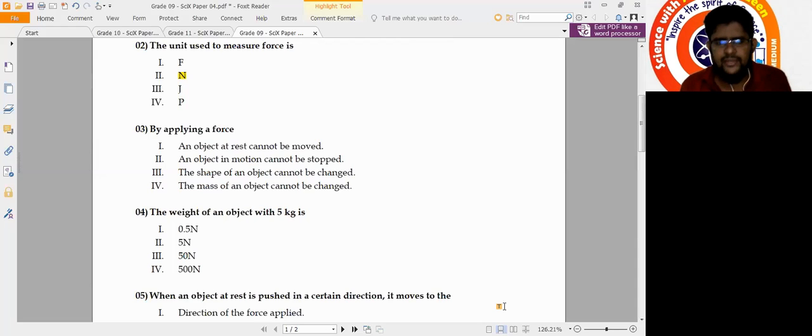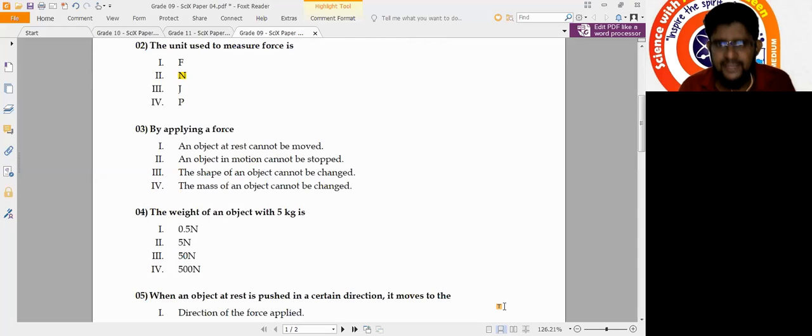But all here you can see it is given as cannot be, cannot be. So by applying a force, what cannot be done is what you have to find out. You see there, the first one, an object at rest cannot be moved. It's wrong, it can be moved. Second one, an object in motion cannot be stopped. It's also wrong, it can be stopped. Third one, the shape of an object cannot be changed is also wrong, it can be changed. And the fourth one, the mass of an object cannot be changed.